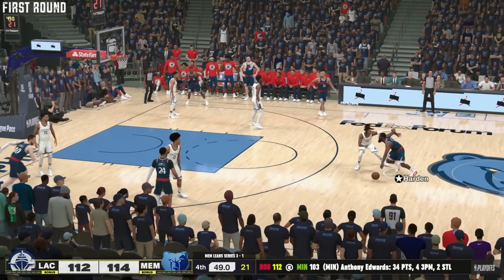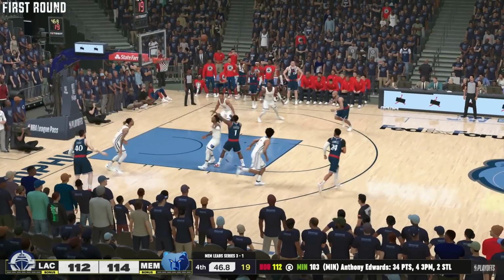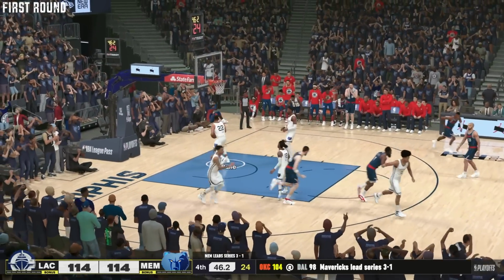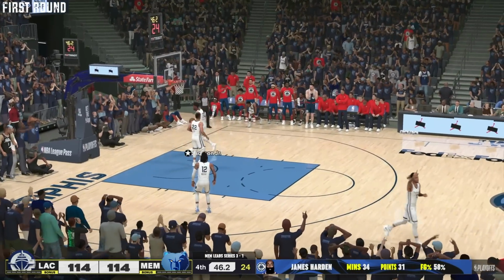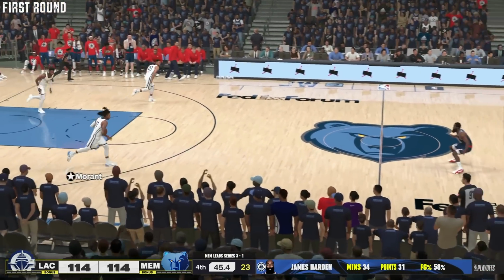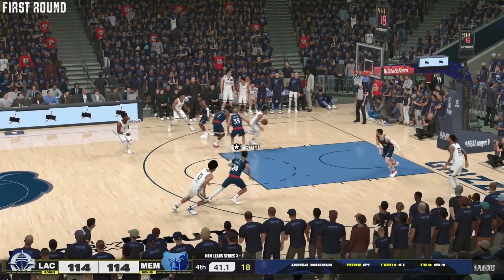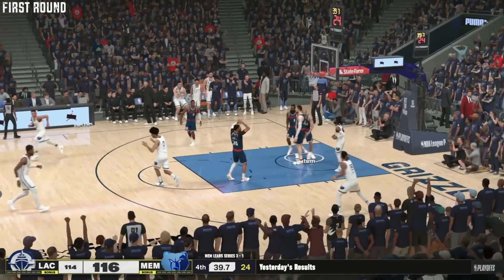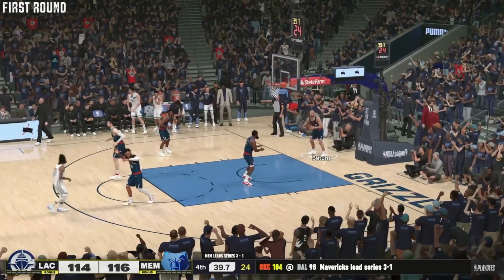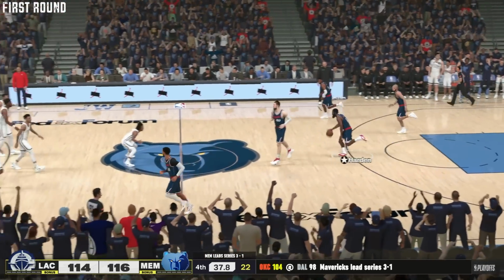And now we're gonna go to Memphis. It's a 5-game series at this point, and James Harden gets a jumper to tie it at 114. The Memphis Grizzlies up 3-1. Can they close it out here at home? Looking to win this series in 5. Here's the Clippers trying to force this series to 6, and they need to get game 7 as there's Morant on the drive. The layup is good, and now under 40 seconds.